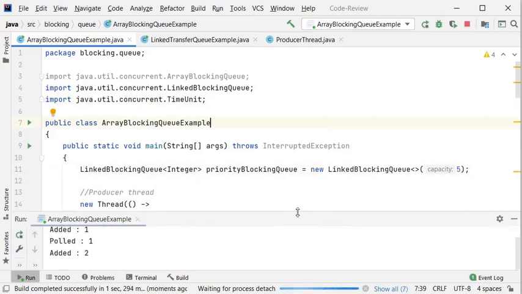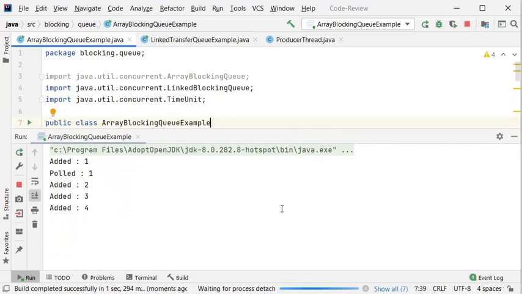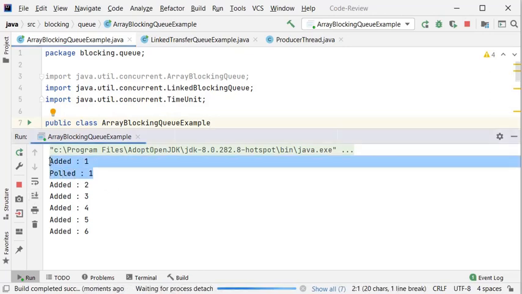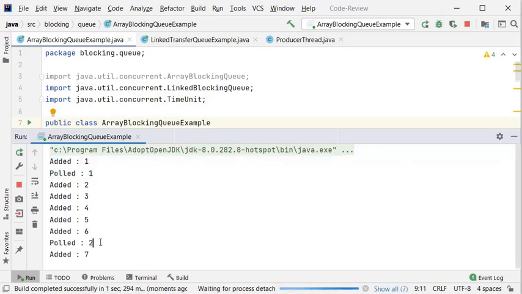And here you can see you can add 6. But you cannot add more than 5 elements, because this is 6. Why? Because one was added and pulled. So then again it is able to add the sixth number, and you can see 2 is pulled, then again added the 7, meaning 5 items can be stored at a time.